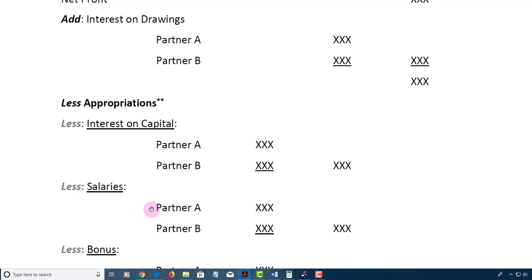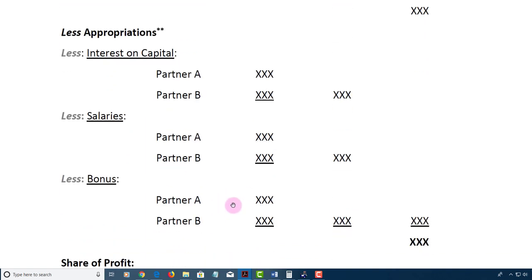Then you're going to insert the figures, then locate or identify the salaries, if any. Now pay attention to the salary that is given, how long it is for. Sometimes you may be given a salary for 1 month and you're doing a financial statement for a year, in that case you'd have to multiply it by 12. If it's for half a year, just the same, and you're given an annual salary, you divide by 2 or you multiply by 6 over 12. Sometimes you may have a bonus.